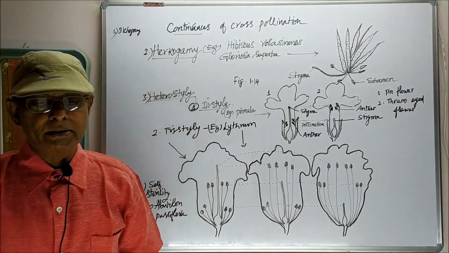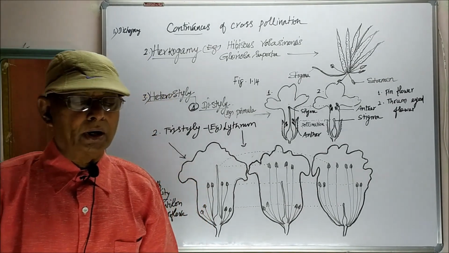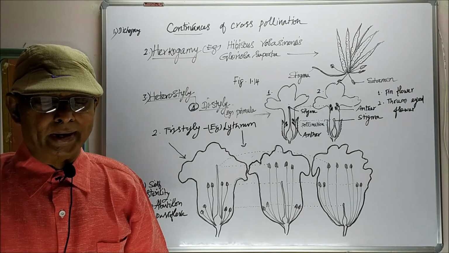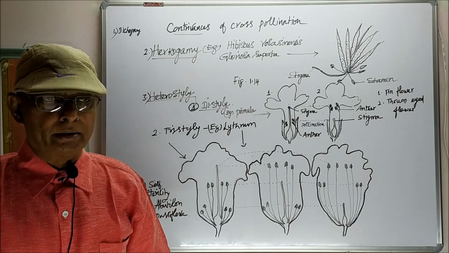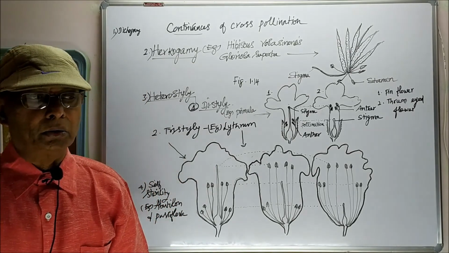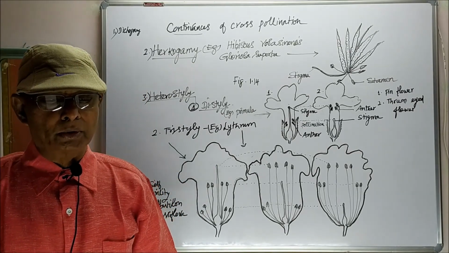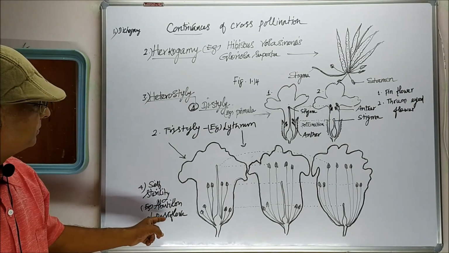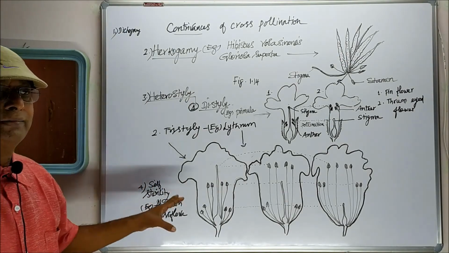In these plants, when the pollen grains fall on the stigma of the same flower, the pollen grain is unable to germinate on the stigma, so it is prevented from germinating on its own stigma, as in the case of Abutilon and Passiflora. That is self-sterility.